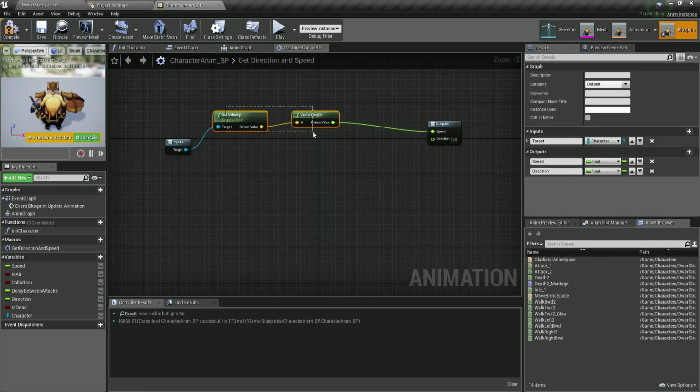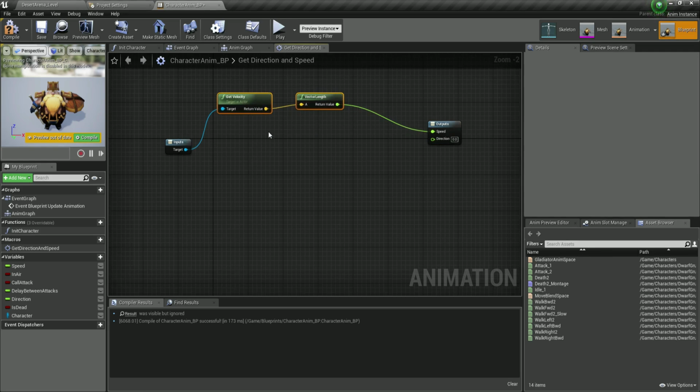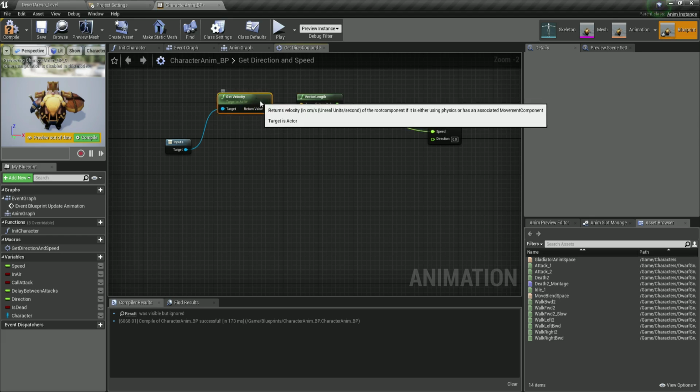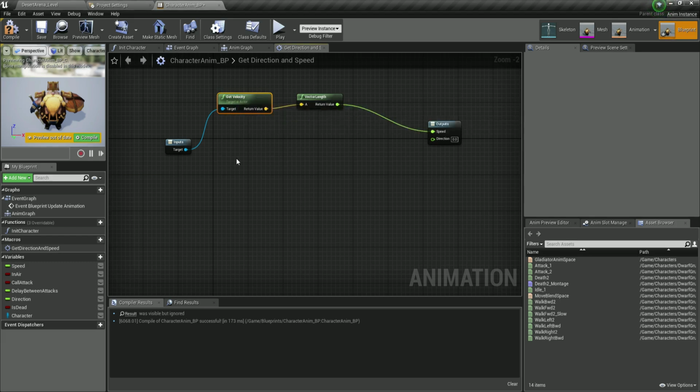Now it's pretty easy, as you can see. And what is the vector length? Basically, if we're moving, the vector velocity will have a value of 0, or it will have a value greater than 0 for x, y, and z. But vector length will put all those values in a single value. So for example, if we're just moving on the x-axis, the y and the z-axis will not have any values in the get velocity. They will have 0. But when we take the vector length, it will have all those combined velocities into one, and we are going to output it as a float. And again, if you're not moving, it will be 0.